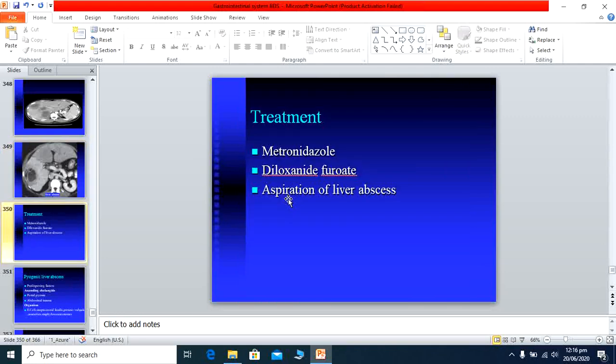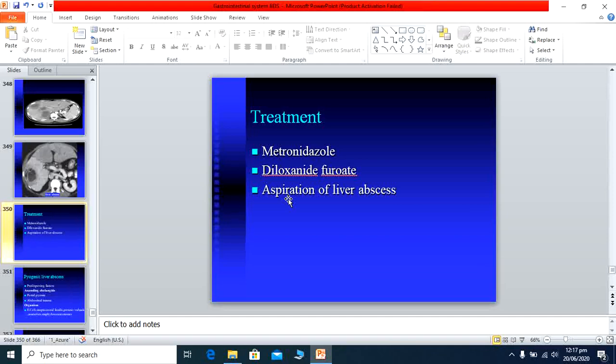Now comes the last part, which is the treatment, and the treatment of choice is metronidazole, which comes with the brand name of Flagyl. We usually give a high dose of metronidazole, like 800 milligrams TDS, or 8 hourly, for 10 days. If the patient has nausea and vomiting, then we have the option of injection Flagyl, which is available in the market, and we give it 8 hourly. About 90% of patients respond to this treatment of metronidazole, and the pain and fever usually subside within 2 to 3 days.